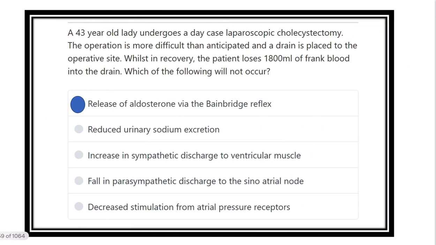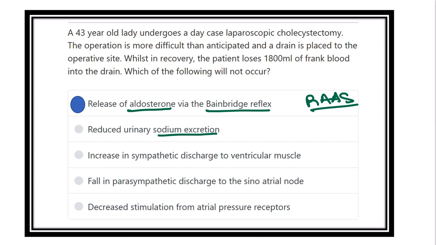So finally our answer is ready. Aldosterone via the Bainbridge reflex, it is not true, because aldosterone is released by a system which is the RAAS system, the renin-angiotensin aldosterone system. Reduce urinary sodium excretion, it is also true, because angiotensin 2 and aldosterone increase reabsorption of the sodium and water. For this condition, urinary sodium reduces.